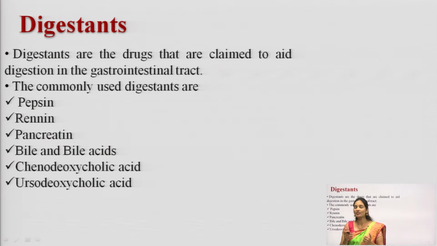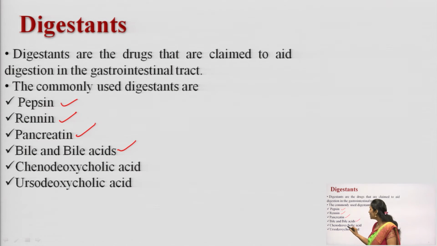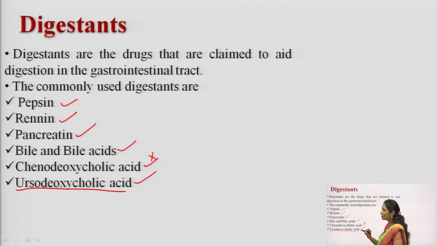So, what are the digestants you can use here? Pepsin. Pepsin is a digestant. Renin is also a digestant. Pancreatin is also a digestant. Bile and bile acids, chenodeoxycholic acid, ursodeoxycholic acid. Chenodeoxycholic acid has been replaced by ursodeoxycholic acid. Now, chenodeoxycholic acid is not used very much because it increases the LDL levels.